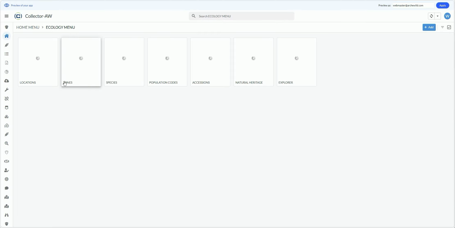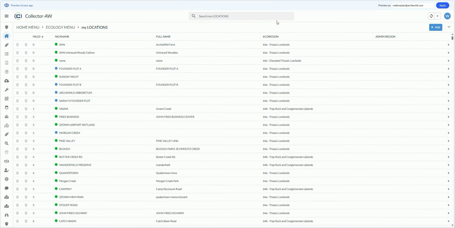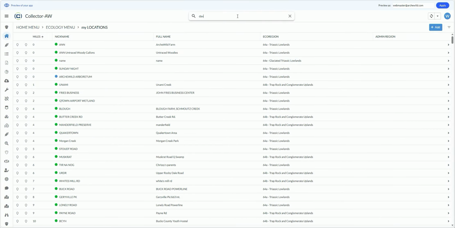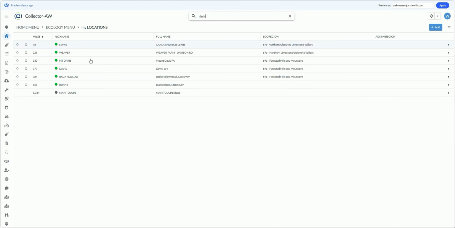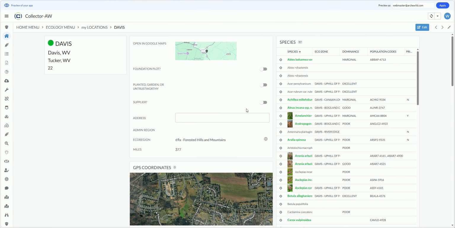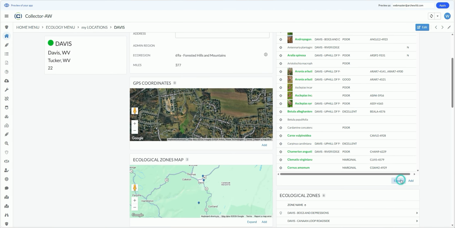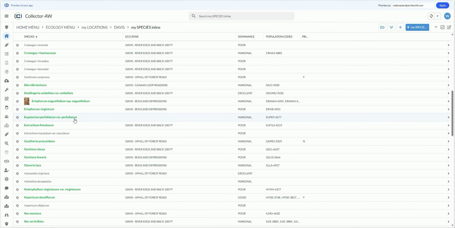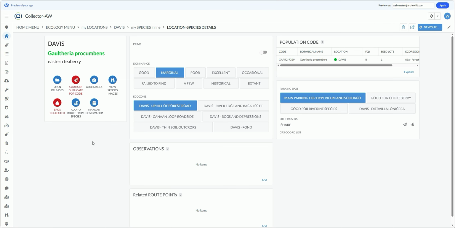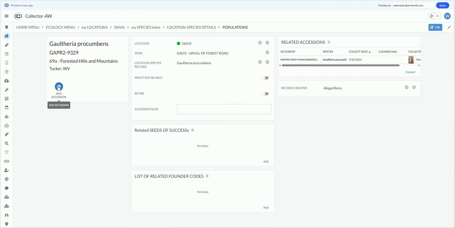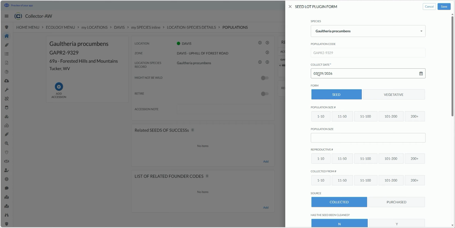Go into my ecology menu, locations, find a location that you're going to visit to collect seed. Let's go to our demo site in West Virginia. Okay, so what are all of my species options? Here's a nice one. Gaultheria procumbens. Fruits are still available. Navigate to your population code, add an accession, collect date populates to today.